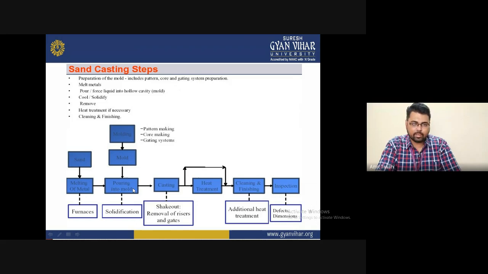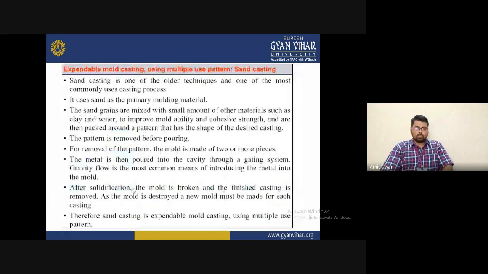So these are some examples of sand casting steps you can see in this diagram. Next is expendable mold casting using multiple-use patterns and sand casting. The steps are as follows. First, sand casting is one of the oldest techniques and one of the most commonly used casting processes. It uses sand as the primary molding material. Second, sand grains are mixed with small amounts of other materials such as clay and water to improve moldability and cohesion for strength, and are packed around a pattern in the shape of the desired casting.